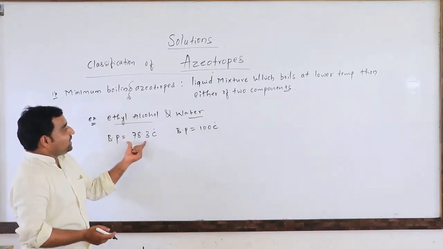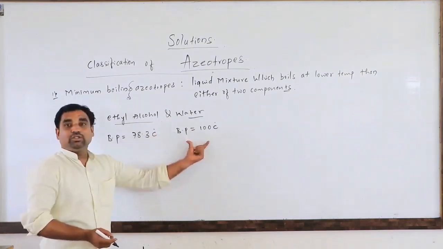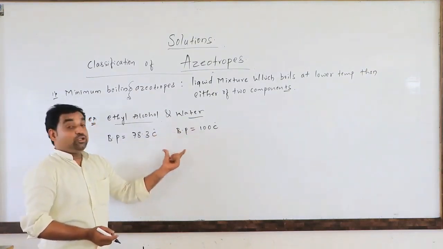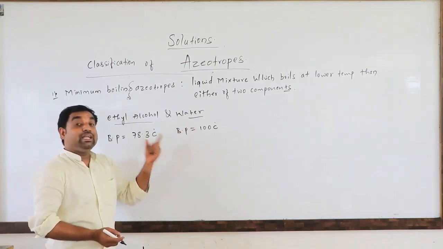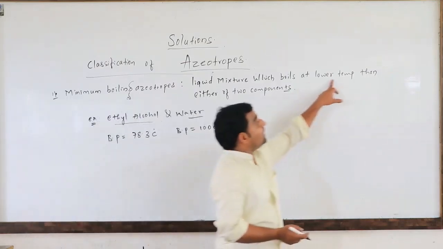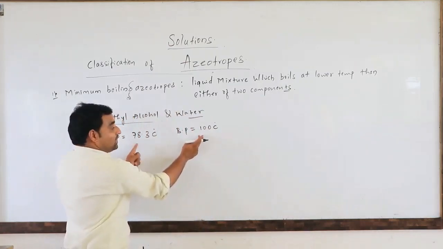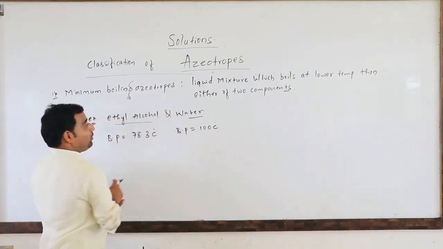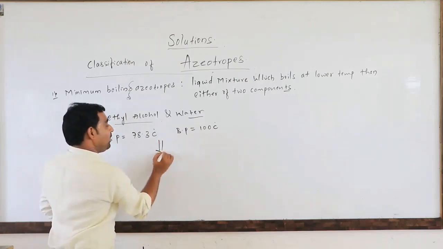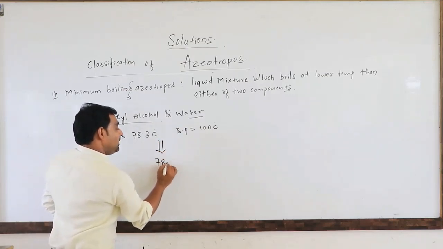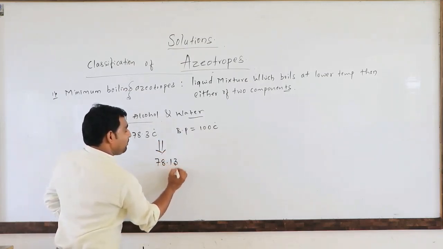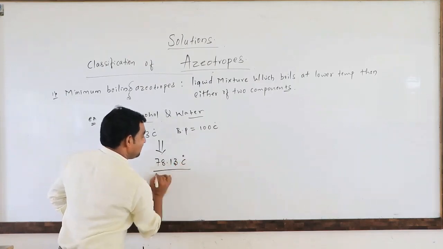When we add the ethyl alcohol to the water, the solution will be formed. That solution will boil at a lower temperature than either of the two components. So compared to these two boiling points, the liquid mixture will boil at the lower temperature, that is 78.13 degrees Celsius.